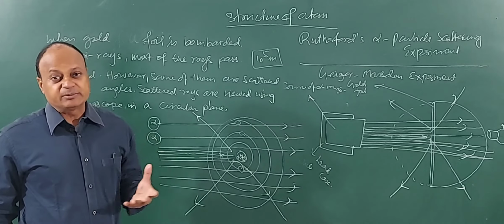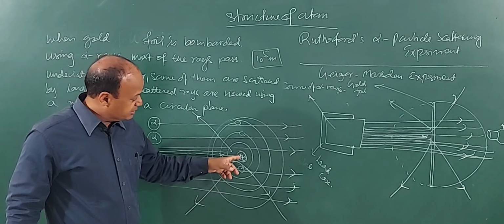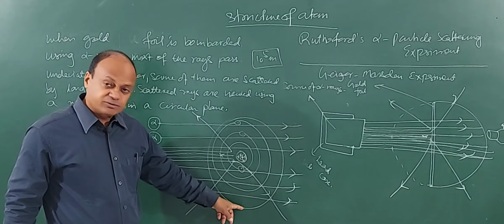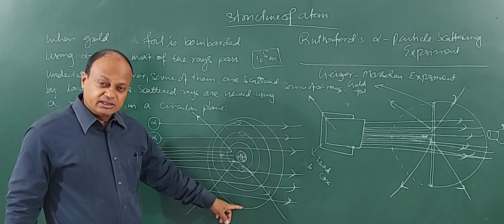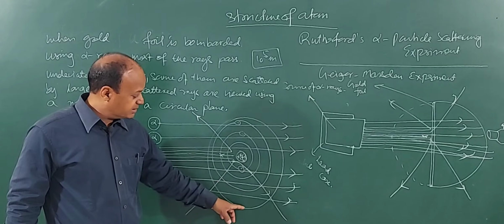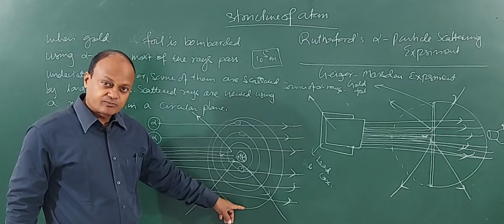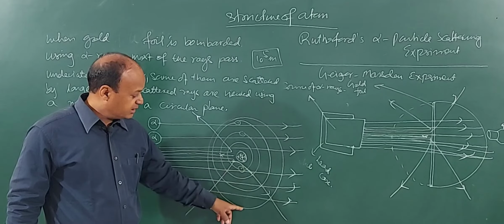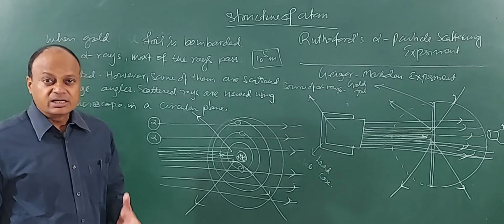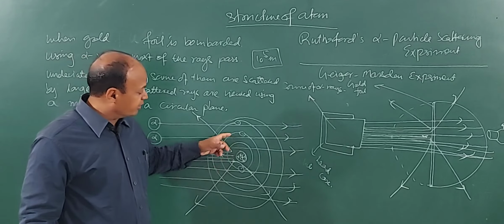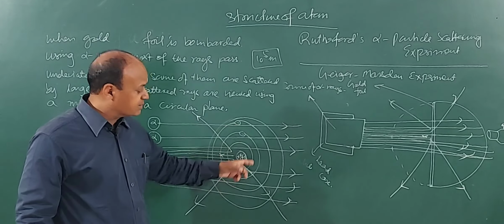If I ask what is the size of the atom, then we will be seeing the distance between the nucleus and the last orbit out here. The extent of the atom, the influence of the atom, extends up to here. So this will be the radius of the atom, which will be very large compared to the nucleus. So electrons are revolving around the nucleus in these circular orbits.